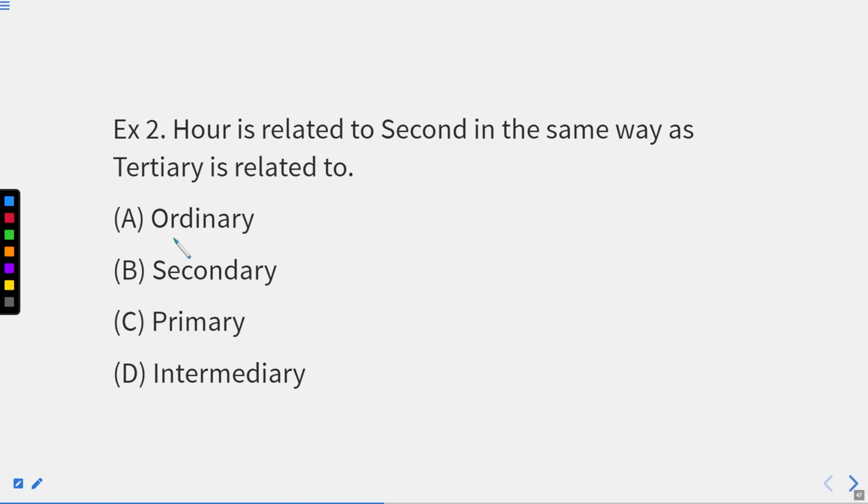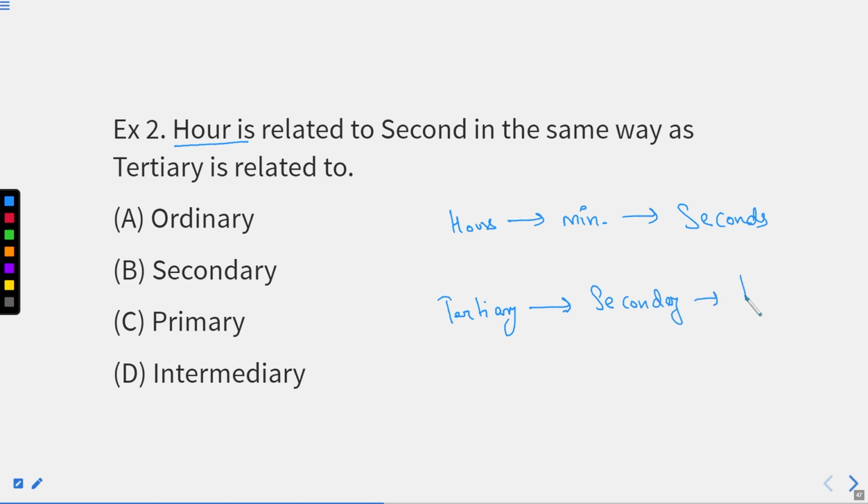That is, hours. You definitely know the meaning of hours is related to seconds. That is, hours converted into minutes, converted into seconds. Similarly, you need to find the relation with tertiary. Before tertiary, it comes as secondary. And before that, we have primary. So as hours relate to seconds, tertiary relates to primary. I hope this part is also clear.